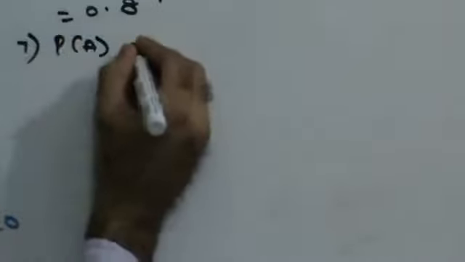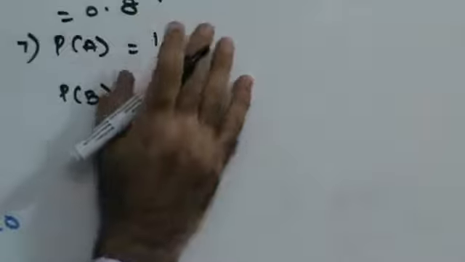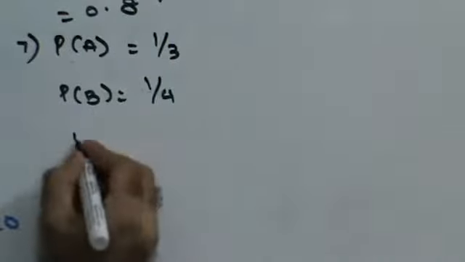A problem is given to 3 students A, B, C, whose chances of solving it are 1 by 3, 1 by 4 and 1 by 5.